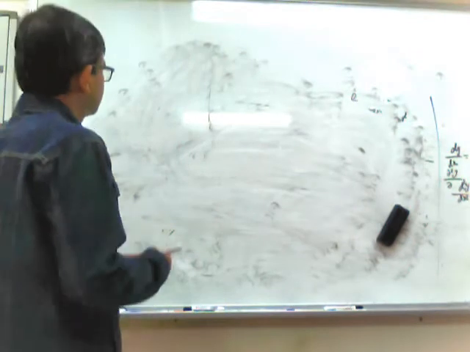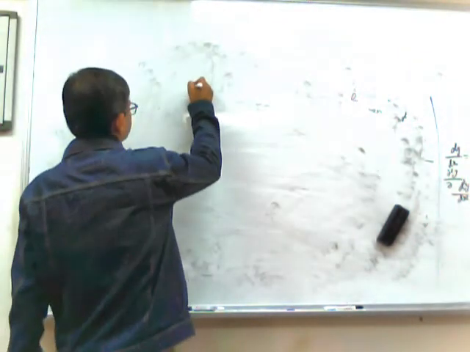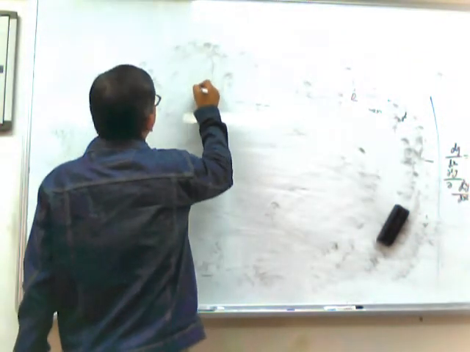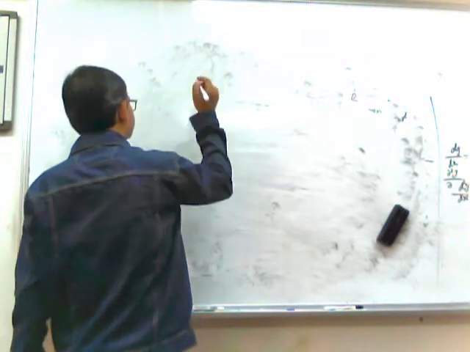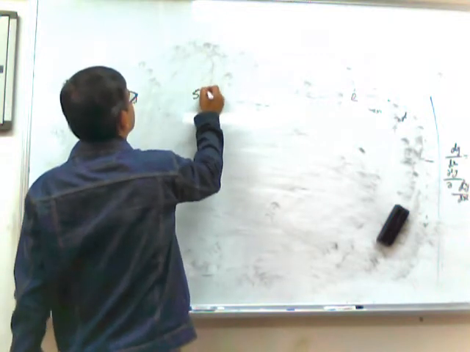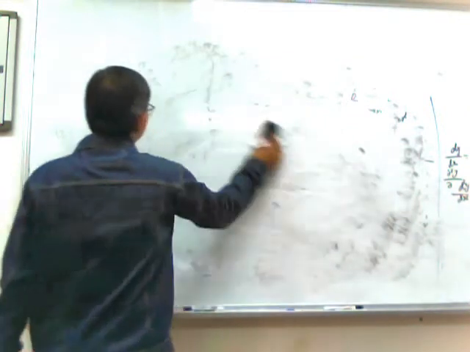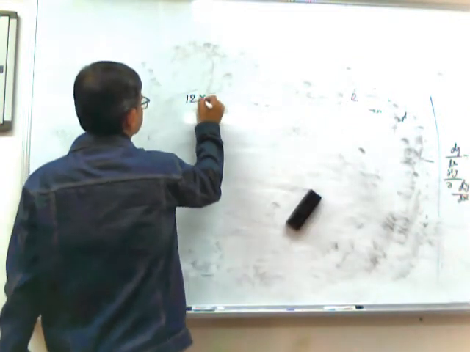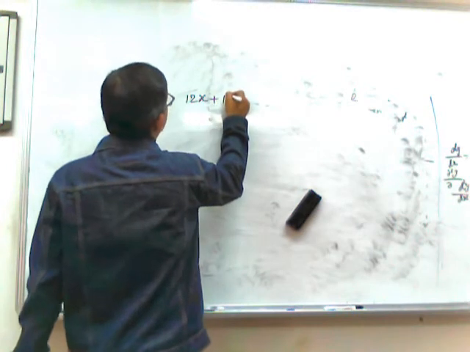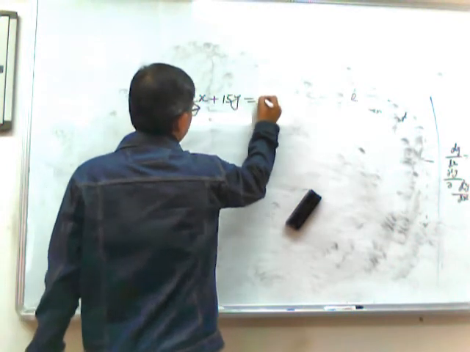So let us take a simple example, taking the previous case, that 12x plus 15y equals 360.